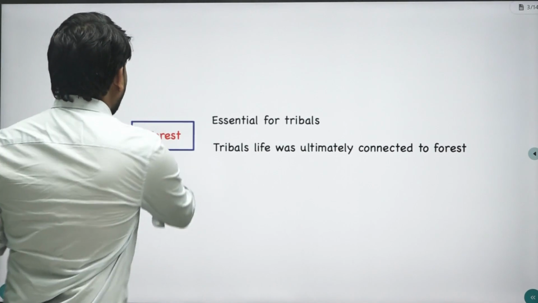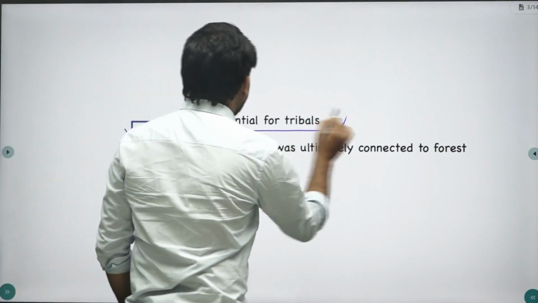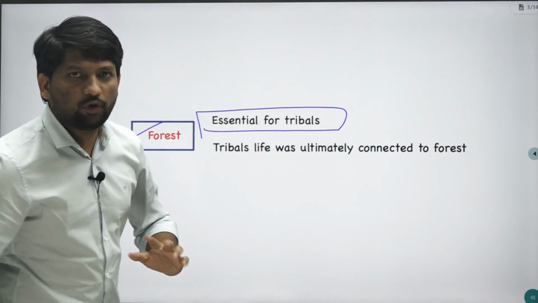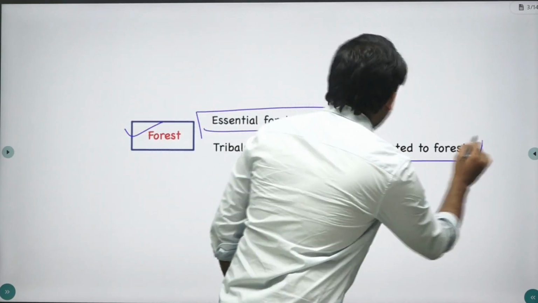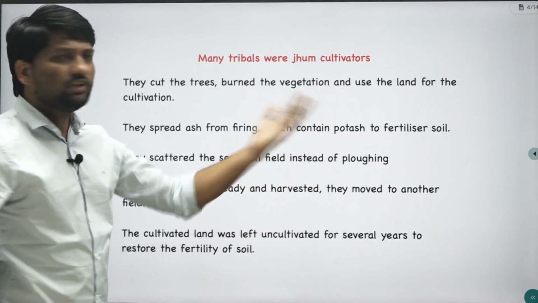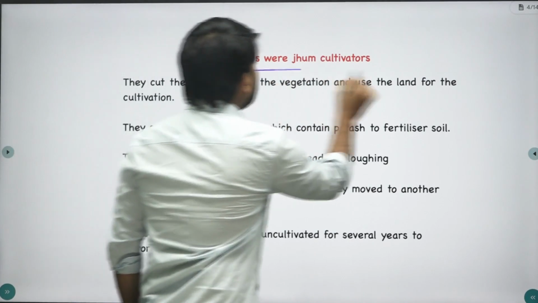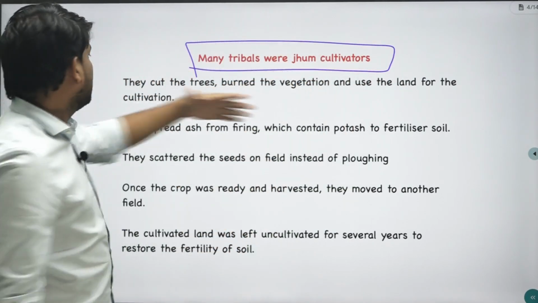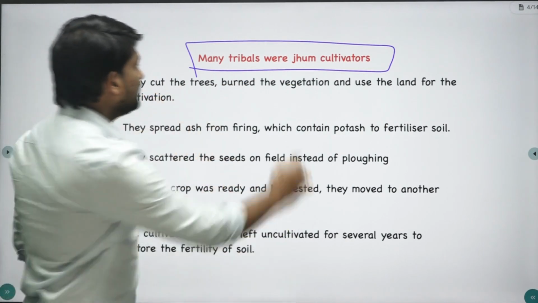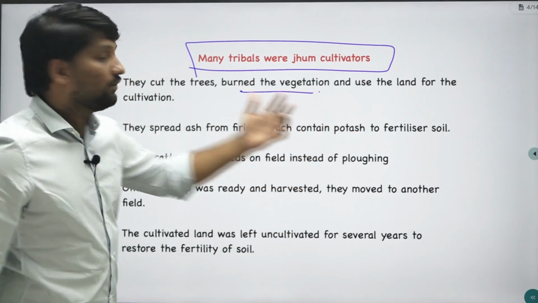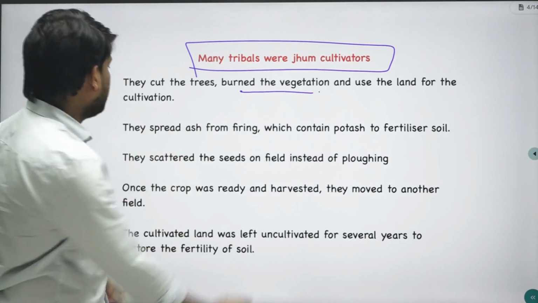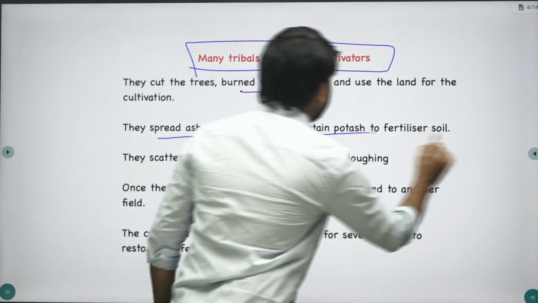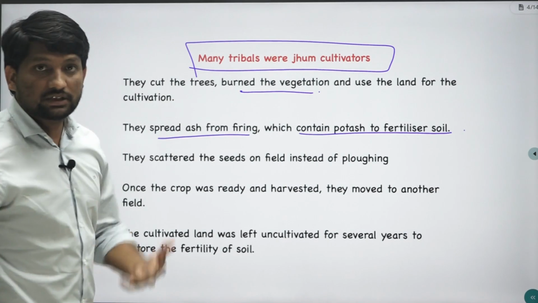Remember, the forest is essential for the tribals because tribal life was ultimately connected to the forest. If you see, many tribals were zoom cultivators. Zoom cultivators means they were doing shifting cultivation. They cut the trees, then burn the vegetation, and they use the land for cultivation. They spread the ash from the fire, which contains potash, to fertilize the soil.